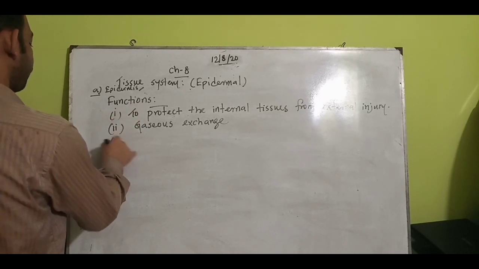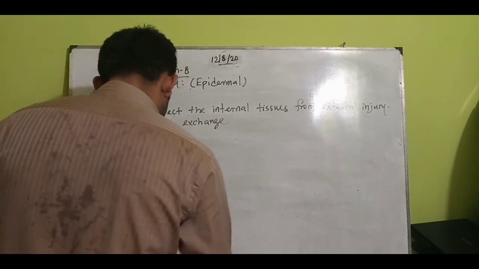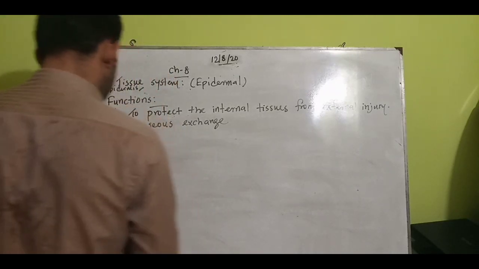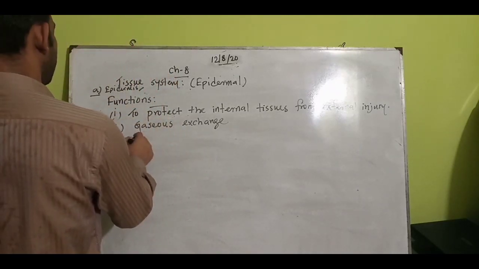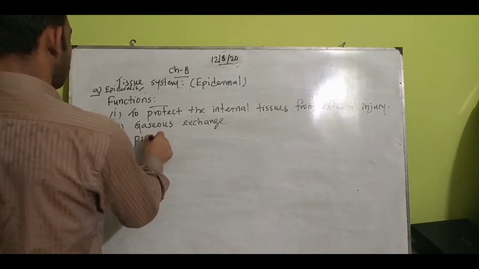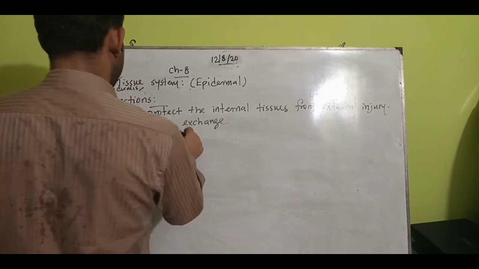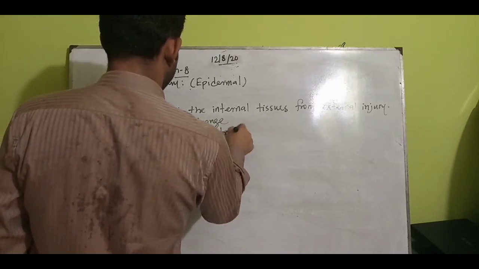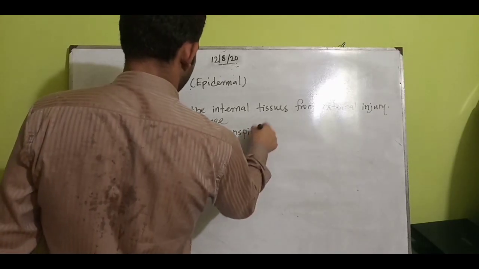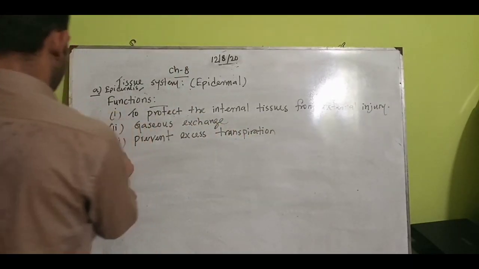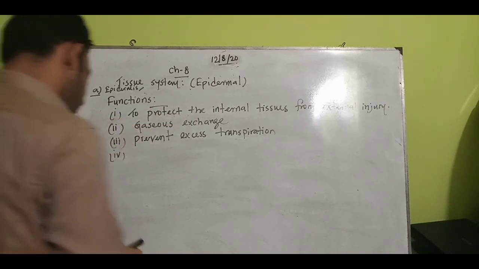Number 3, it prevents the plant from excess transpiration, which is also an important function of it.